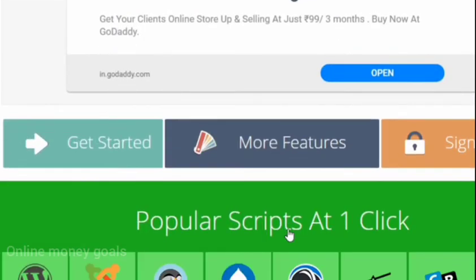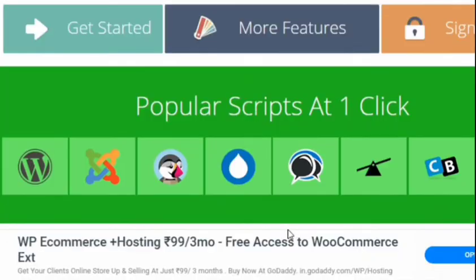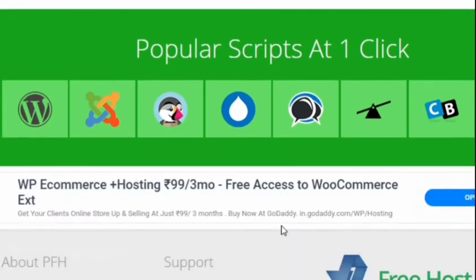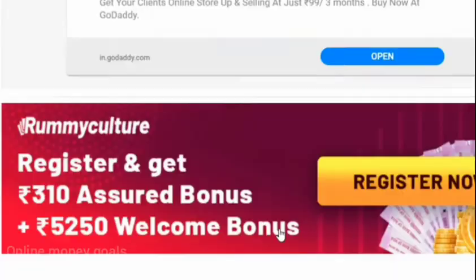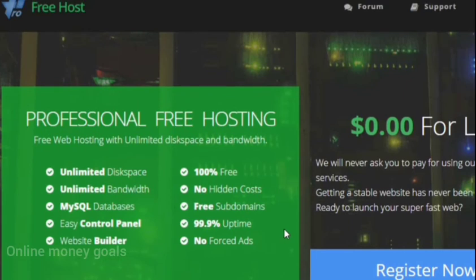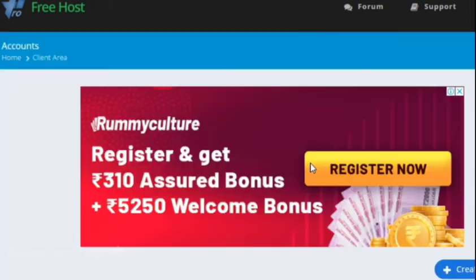The website you are creating with this, they won't force any ads on your website. It will be completely free, completely customized as you want. You can customize it, and also you can create any number of domain names and websites. There is no limit, so it's 100% free. You can try this one. This is safe and this is really easy. You don't have to do any coding, it's a simple website builder. So I think this is really great to try.